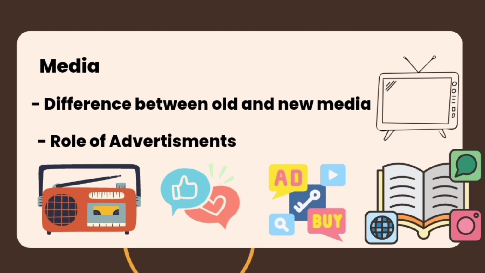But how? For example, if you're watching TV or your favorite show on YouTube, you see that in between, different ads pop up. What you need to understand is that these ads do not just pop up on their own, right? There's a whole business that goes behind it. There are different advertisement companies who want their ads to run on different media platforms. They pay these giant media corporations huge sums of money in order to run their ads and attract a large audience. So first we see that advertisements can be used to convince the audience to buy a certain product.